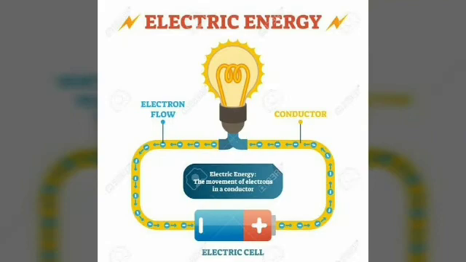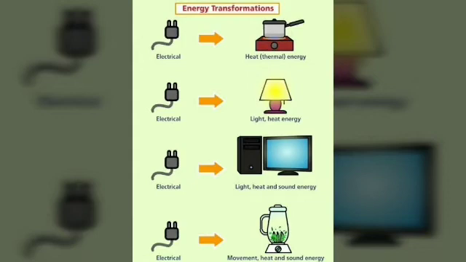Here the electrical energy is changed into light energy. See, electrical energy can be changed into so many energies. If you take a bulb, the electrical energy changes to light energy. If you take a grinder, the electrical energy changes to a grinding mechanism.